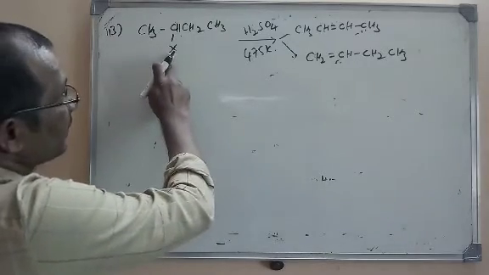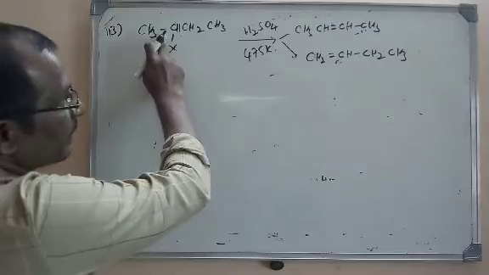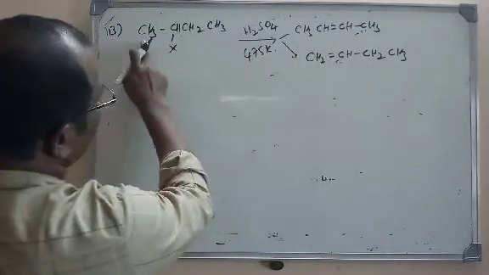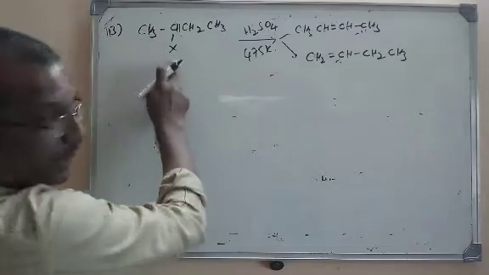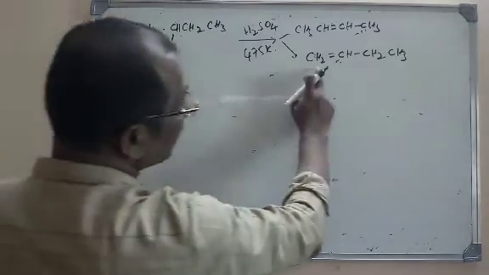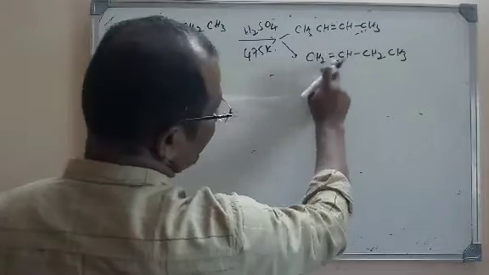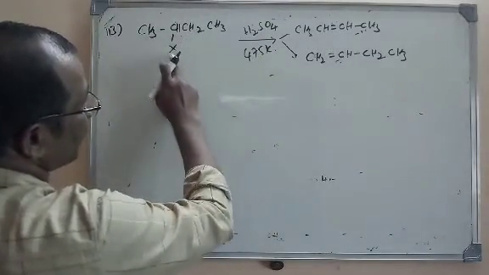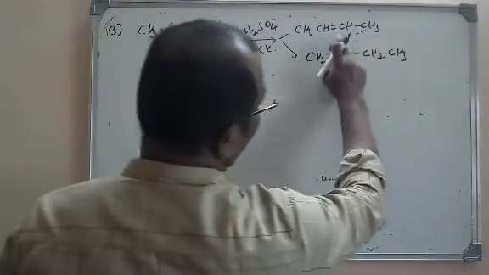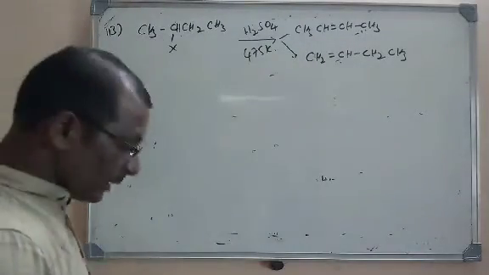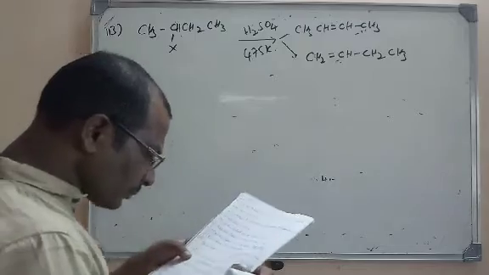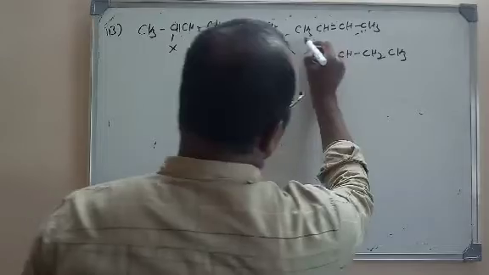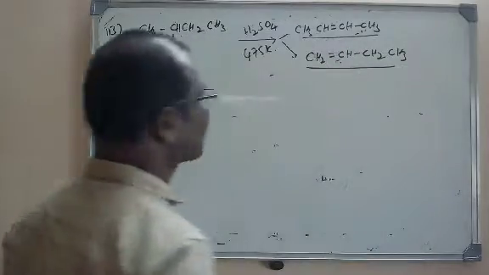So HX can be removed and a double bond will be formed at the first position, that is the first carbon here. If hydrogen from this carbon and halogen from this is removed, we get a double bond between the first and second carbon. On the other hand, if hydrogen is removed from the third carbon and halogen from the second carbon, we get 2-butene. But now if you see the options here, 2-butene predominates, the first option. So actually two products will be formed here.